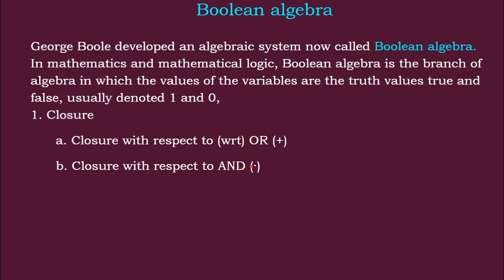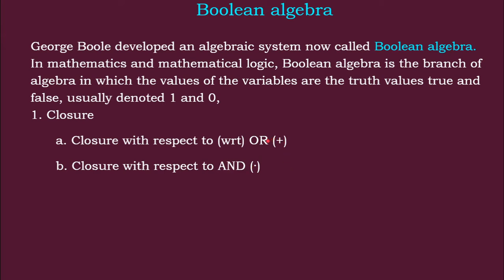For example, if you take the values of two variables a and b as 1 and 0, 1 into 0 is 0, which is also in that particular set. We have only two values, 1 and 0. If you operate the values 1 and 0 in any way, the answer is also in the same set, 1 and 0.